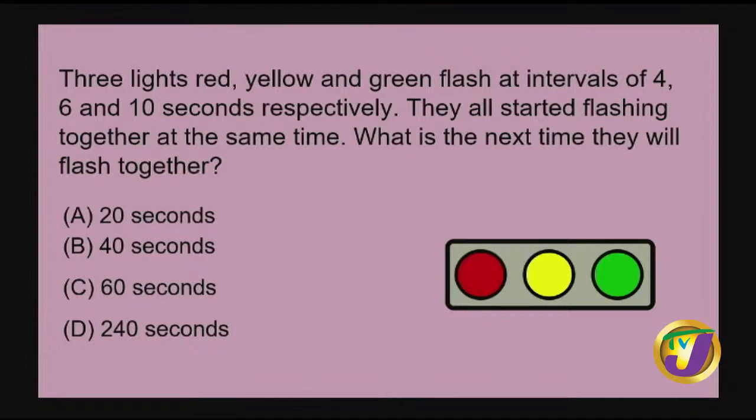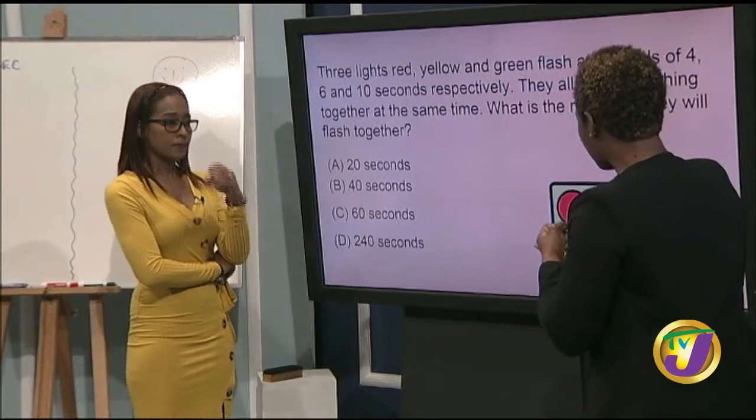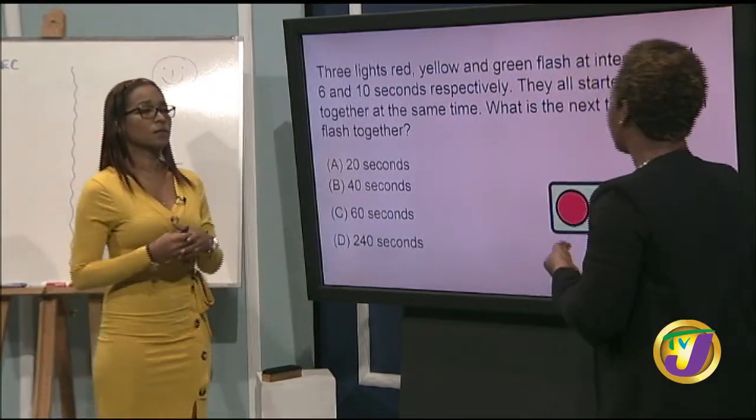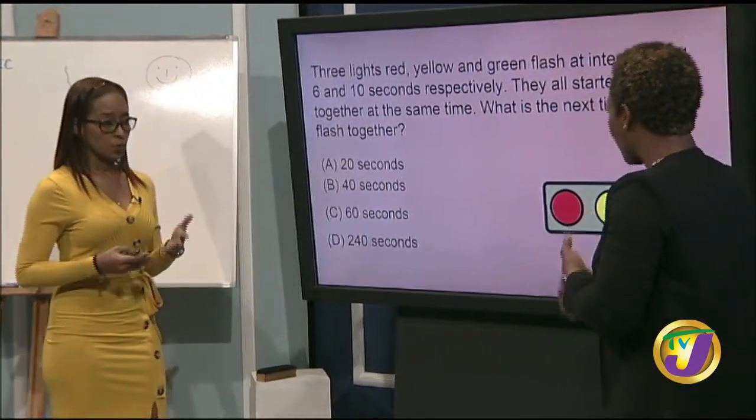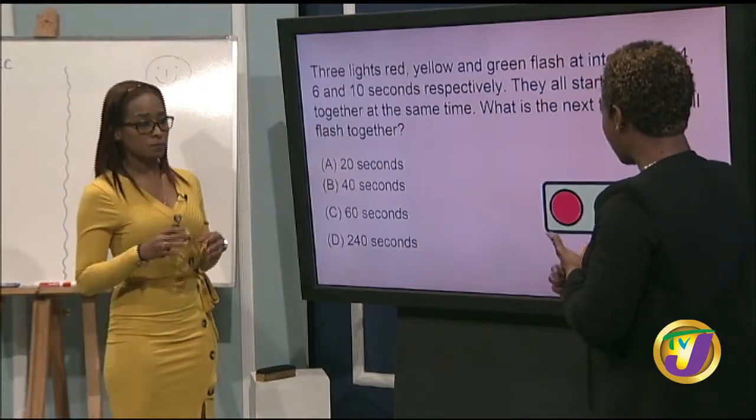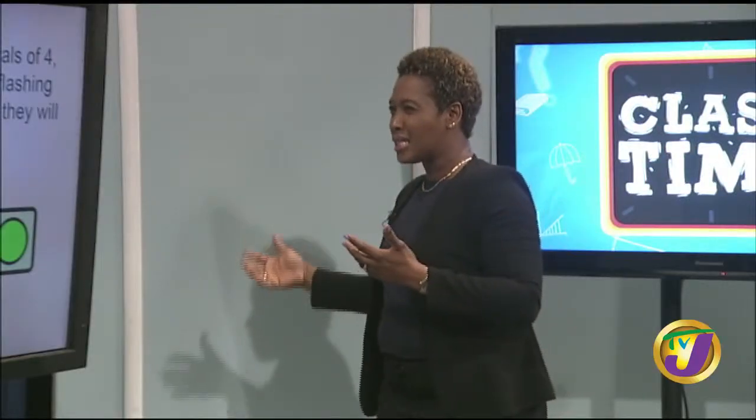They must flash together. All right, so can we just run through it roughly? The red light will flash at 4, 8. So the first time it will flash, it will be at 4 seconds. Then you add 4 to that, which would be 8 seconds. The next 4 would take it to 12 seconds, and then 16, and we could pretty much continue listing this out.